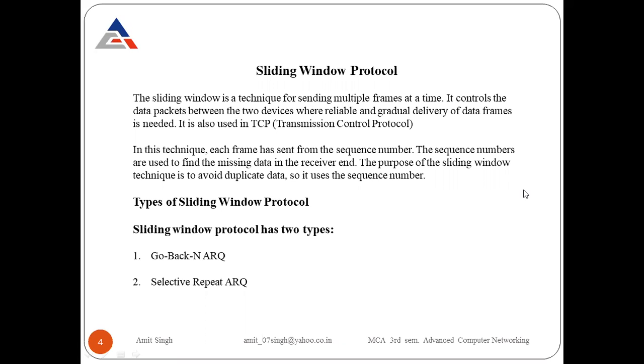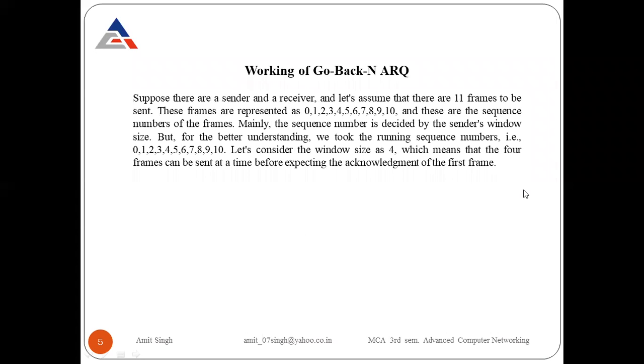Now we have the types of sliding window protocol. The sliding window protocol has two types; it is further categorized into two categories. The first is Go-Back-N ARQ, and the second is Selective Repeat ARQ. Now let's start with the first one, the working of Go-Back-N ARQ.